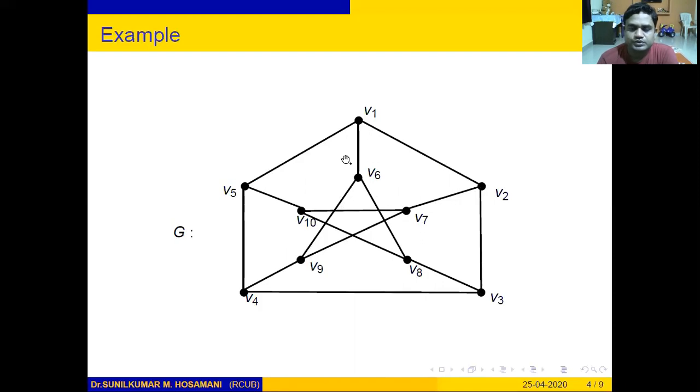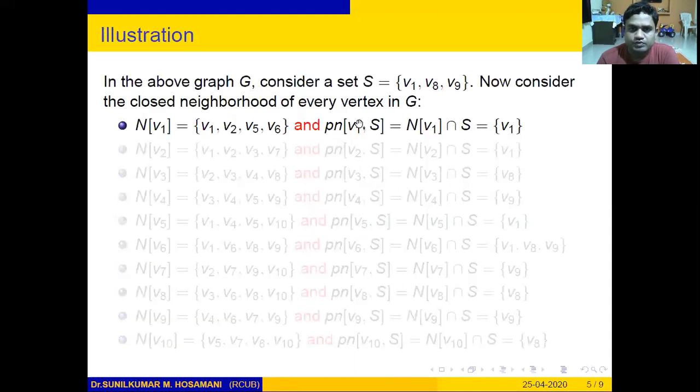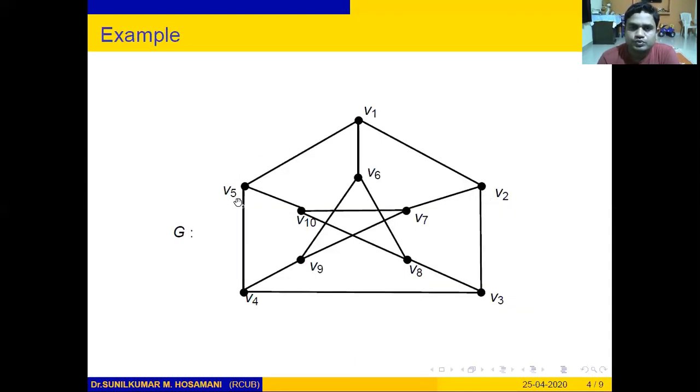Now look at the closed neighborhood. According to the definition, the closed neighborhood of a vertex is equal to the open neighborhood of vertex V1 union V1. The open neighborhood of V1 is V2, V5 and V6, and union V1 gives V1, V2, V6 and V5, which is the closed neighborhood of V1. Next, the closed neighborhood of V2 is V1, V2, V7 and V3. The closed neighborhood of V3 is V2, V3, V4 and V8. Similarly, we can write the closed neighborhood of every vertex.